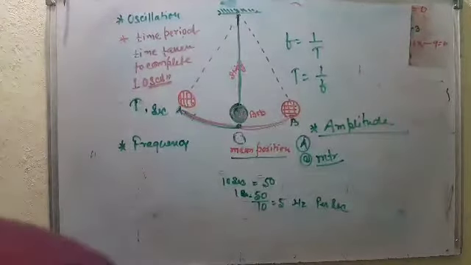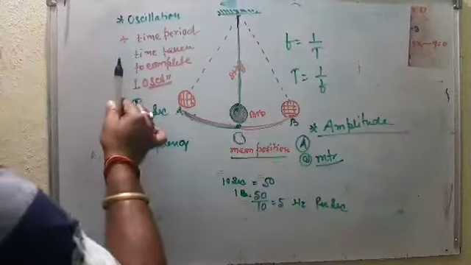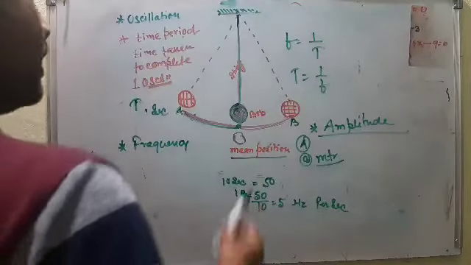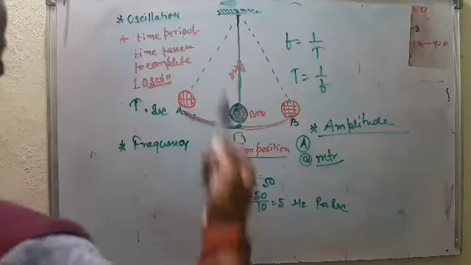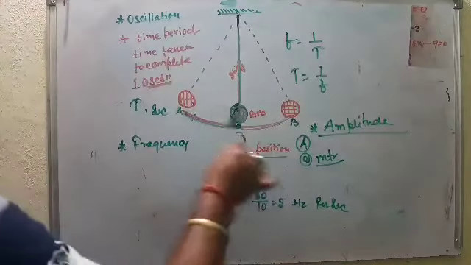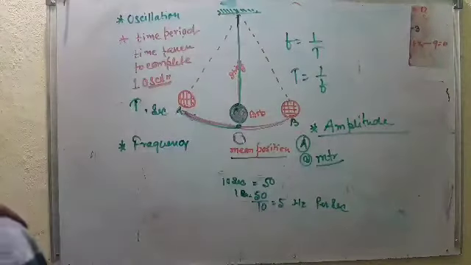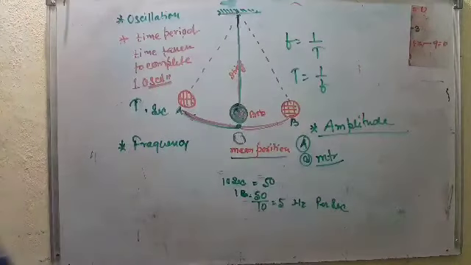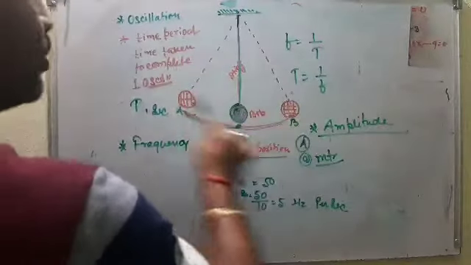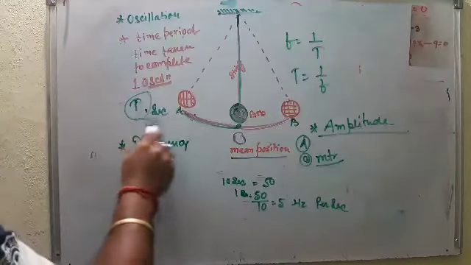So four terms clear. Oscillation, one complete to and fro motion. Mean position to extreme, then another extreme, then mean. That is oscillation. Time period, time taken to complete one oscillation. How much time does it take to complete one oscillation? From this mean, start A, B, O, it takes 2 seconds. So time period is 2 seconds. Denoted by capital T, SI unit second.